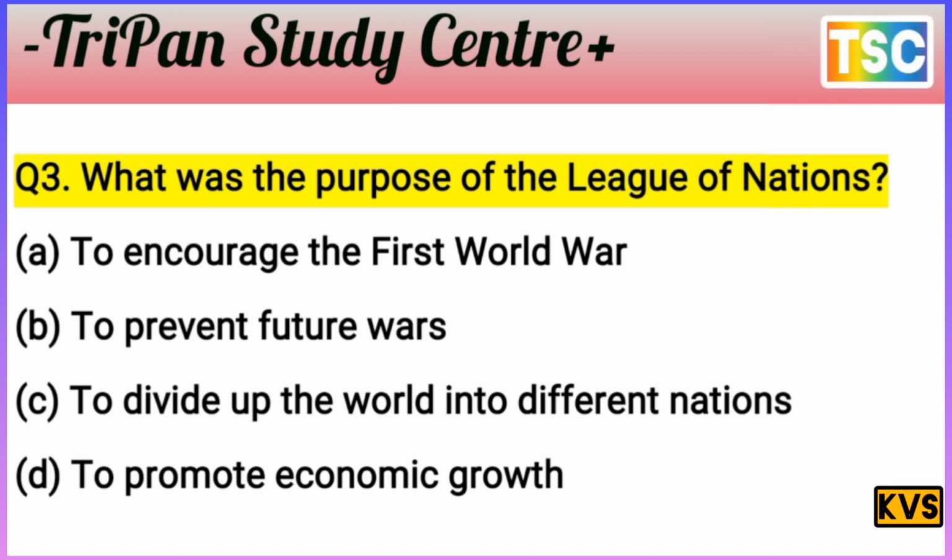The first option, to encourage the First World War, is impossible here. A is totally eliminated. And last, D, to promote economic growth. That is already clear.